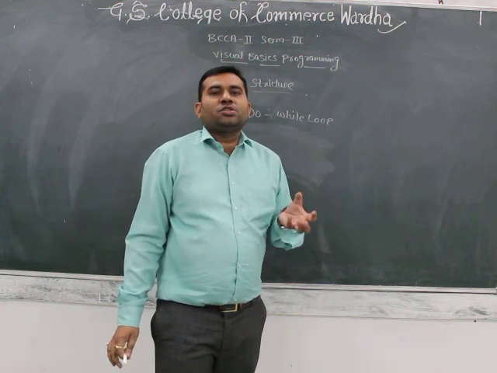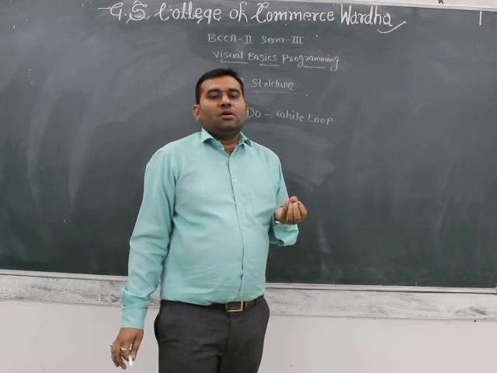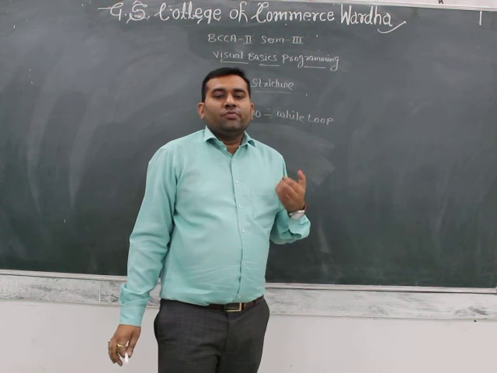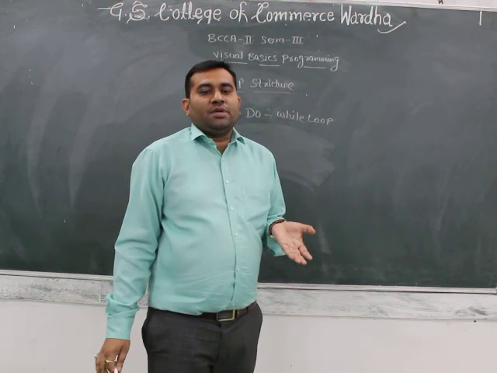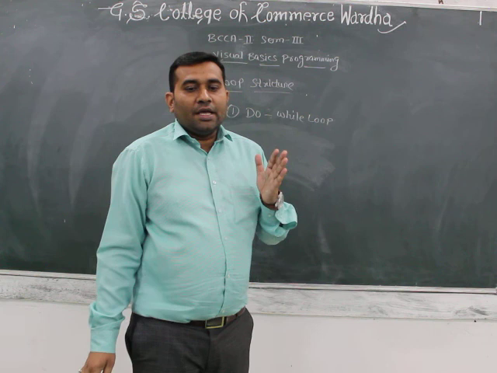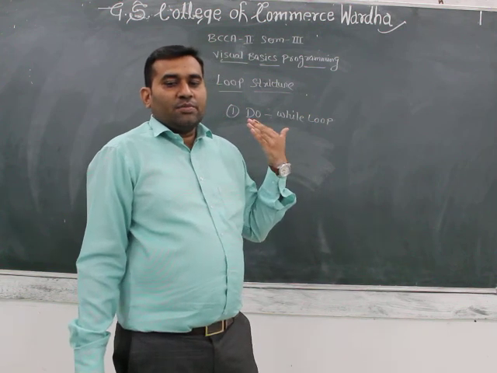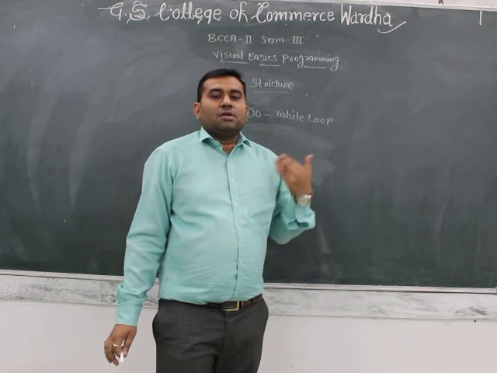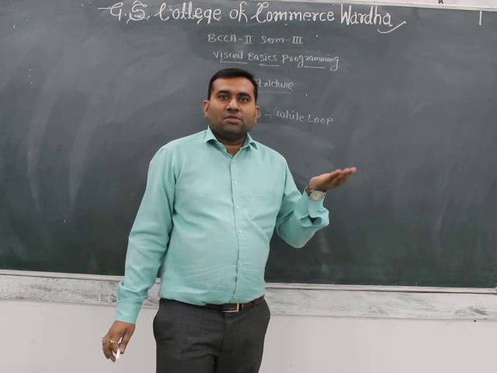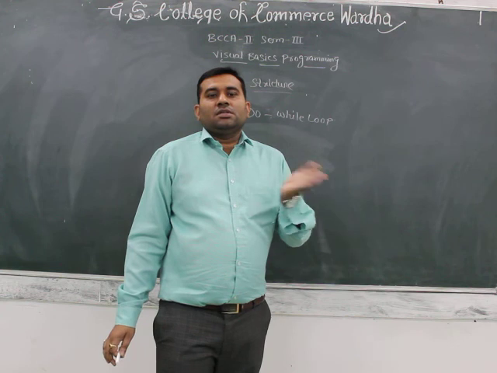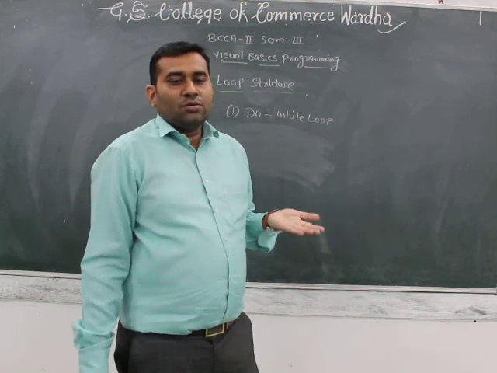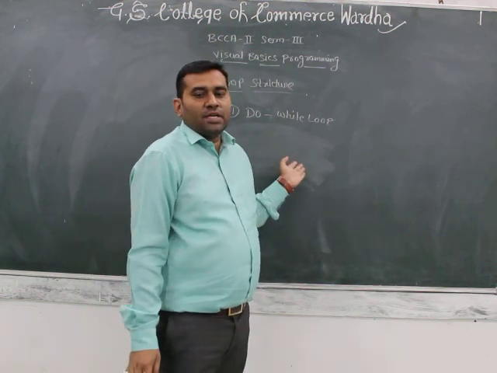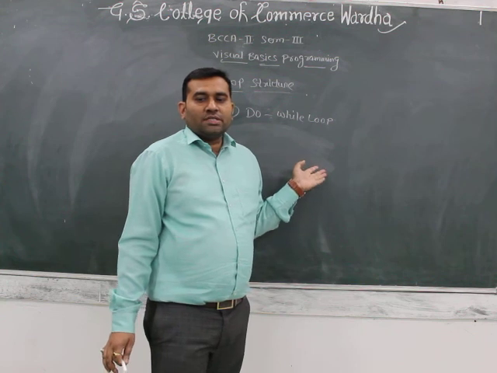The do while loop executes a block of statements while a condition is true. Visual Basic evaluates the expression, and if it is true, the statements are executed. There are two variations of the do loop statement. Both use the same basic model.